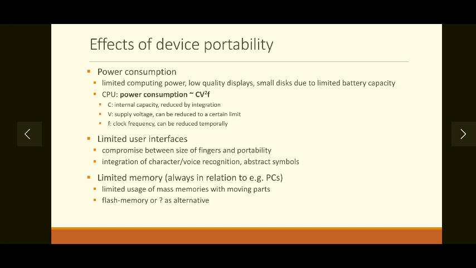Then next limitation is regarding amount of data that can be saved in such portable devices. For example, we can have a hard disk of 1 terabytes for desktop computers, but we cannot have such large memory available in our portable device. Reason being, larger the memory, more the amount of power it will consume, and we have limited power supply. So these are some primary limitations due to device portability in mobile communication.